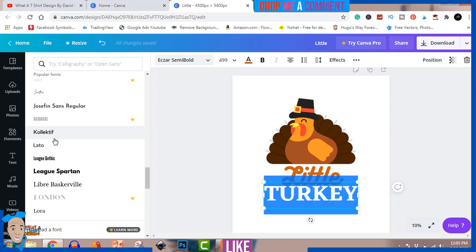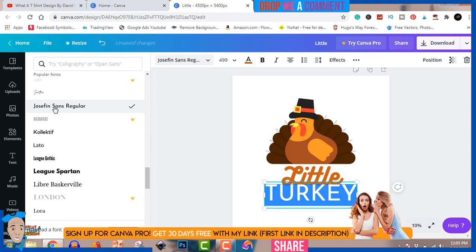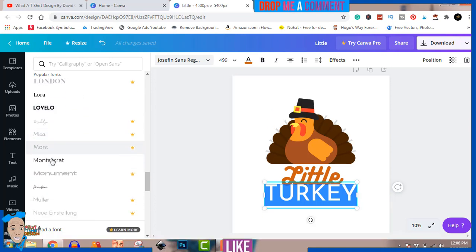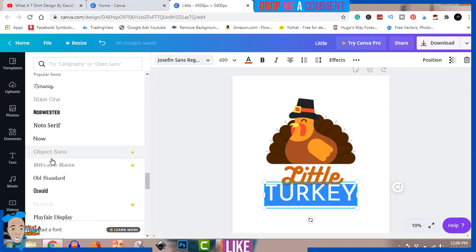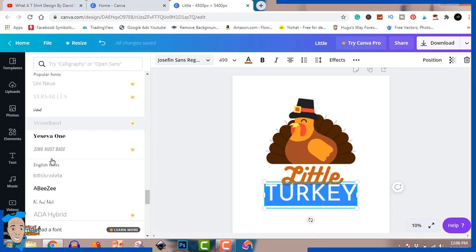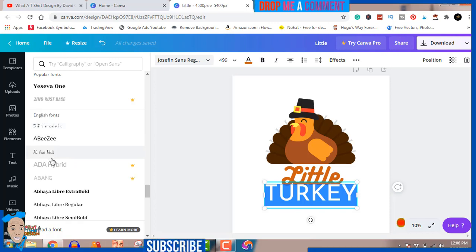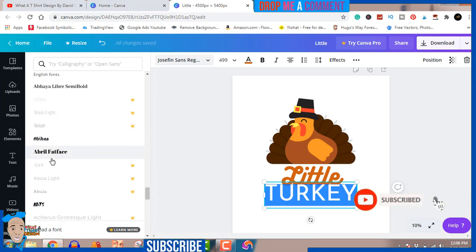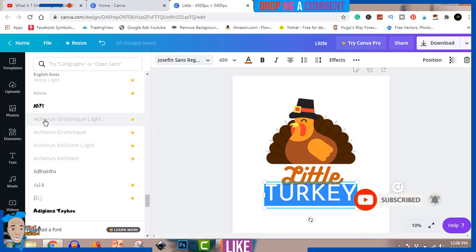I want a playful font, not too elaborate, just something a bit crazy, something fun. Let's see if we can find something like that. Let's just keep scrolling. Should be able to get something fun to use.